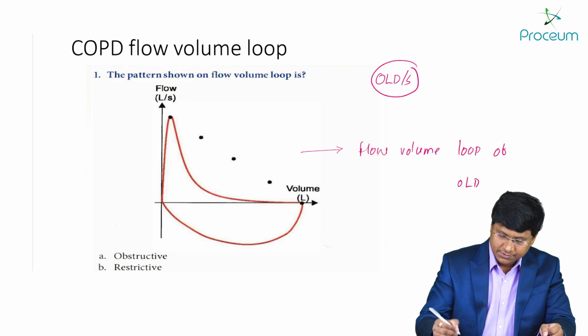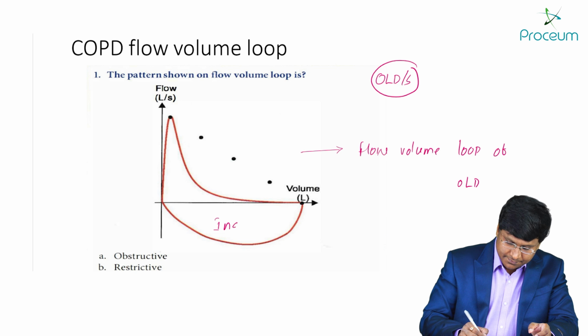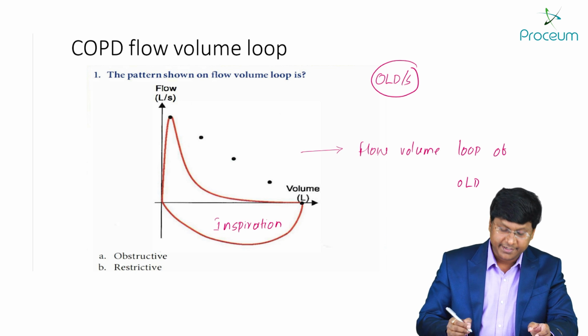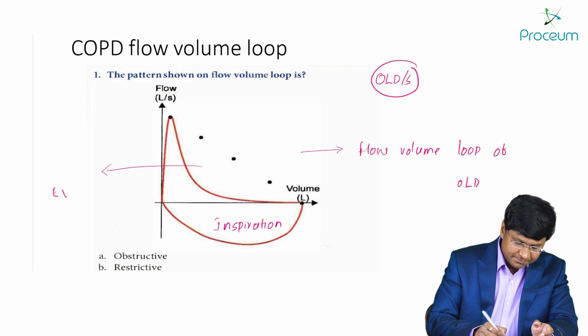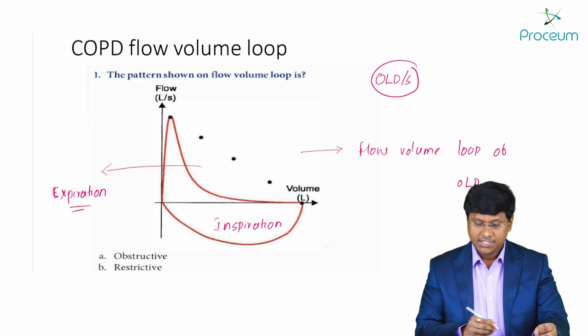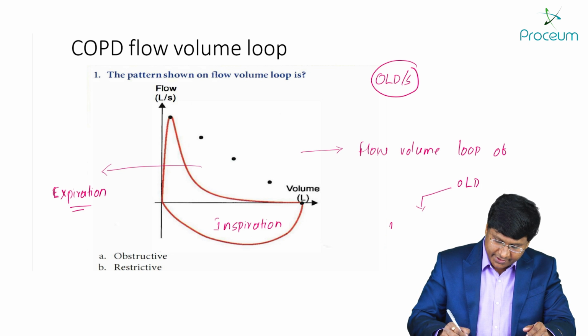Of obstructive lung disease. Now in this flow volume loop, remember, this is your inspiration, the inspiratory component. Then this is your expiration. Now in obstructive lung diseases, what will happen? The expiratory component will be reduced.